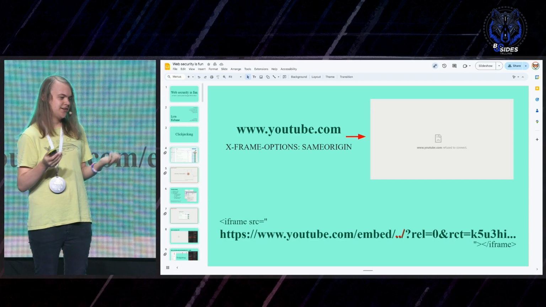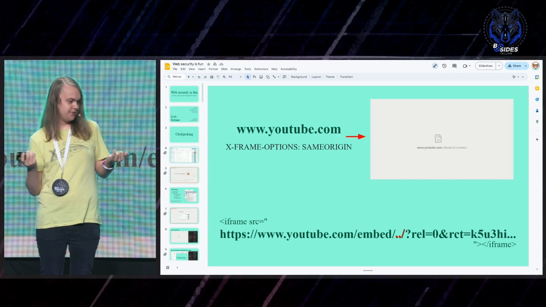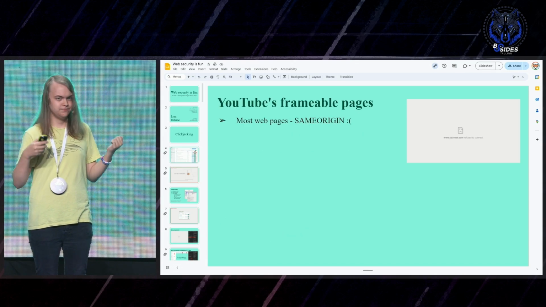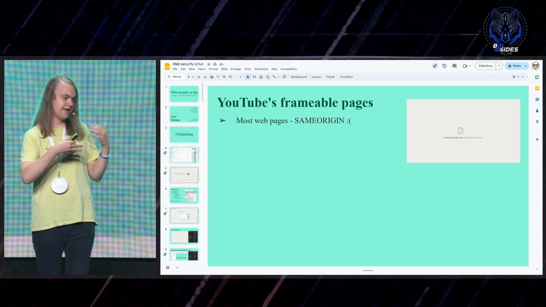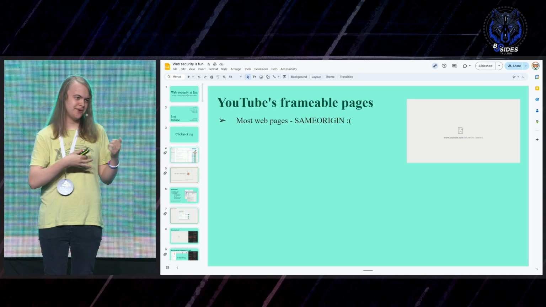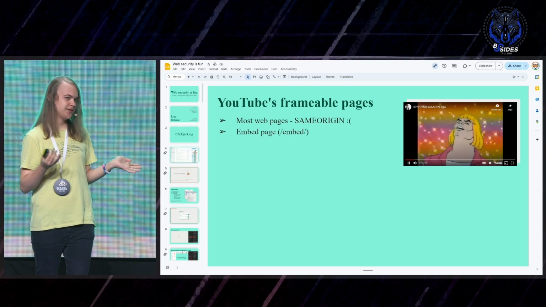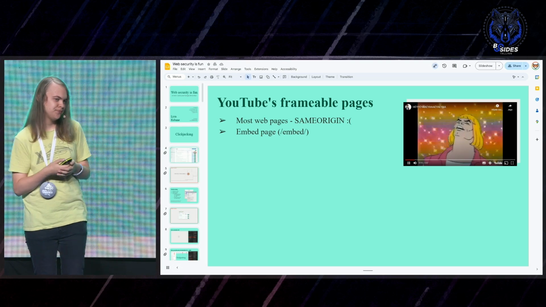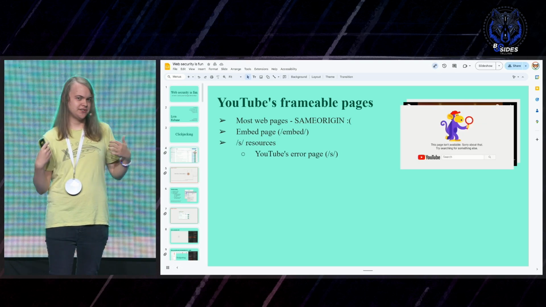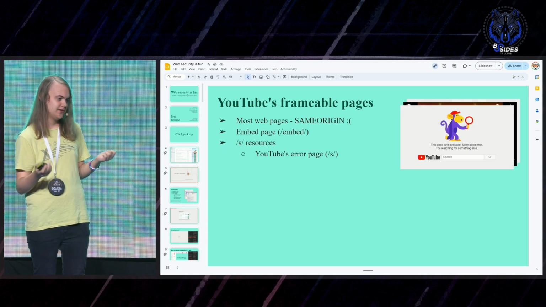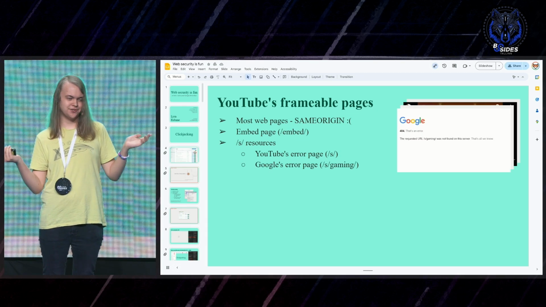So are there any interesting pages that we could frame there? So of course, most pages have these clickjacking protections, like the home page, the video pages, and so on. The embed page we can put there, but that we already had before. And there are a few resources in the S path. There's like this error page, another error page.